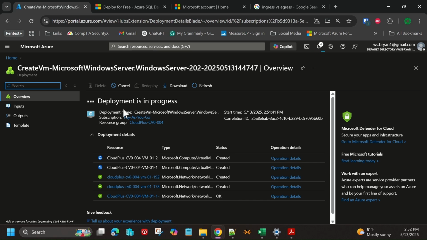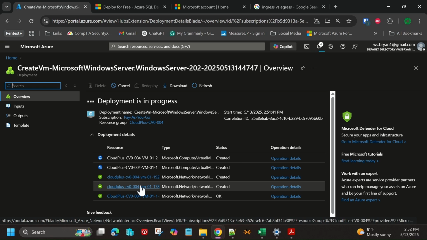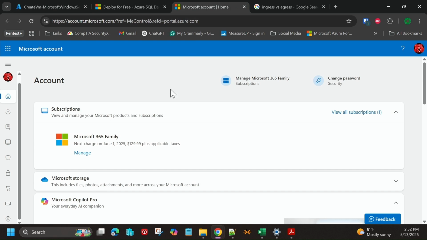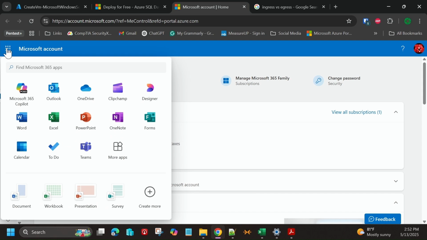So that's infrastructure as a service, right? This is our compute, this is our storage, this is our networking, right? We get all of those resources that we're creating over the internet. Now, if we look at SaaS, software as a service, I am logged in to the Microsoft account, and if I open up the little ellipsis over here, notice that we have a variety of applications, and these applications allow me the ability to use that software without having to deploy the software locally.